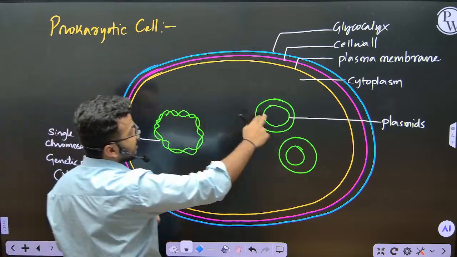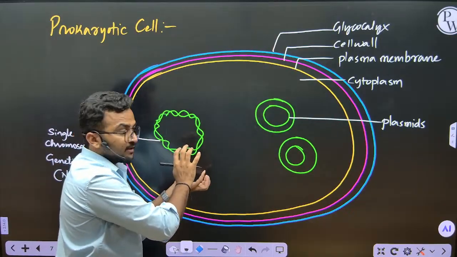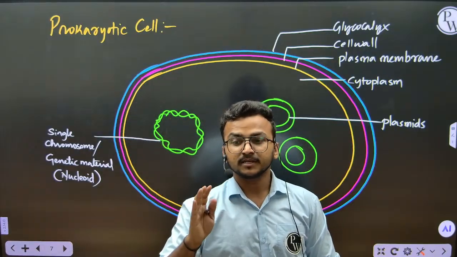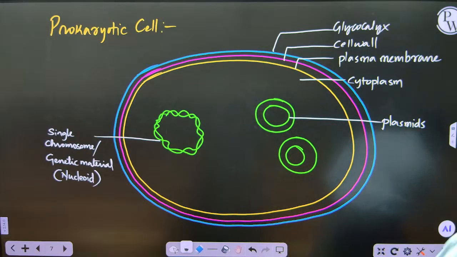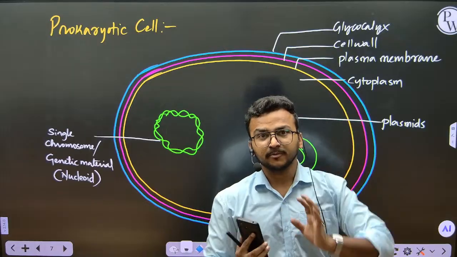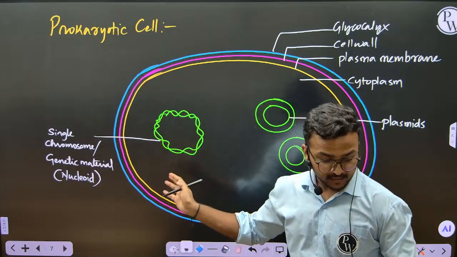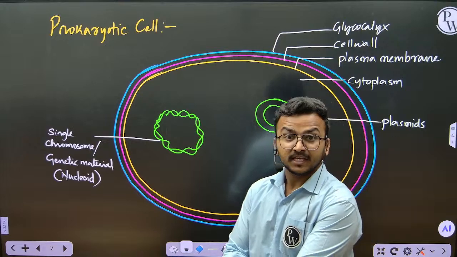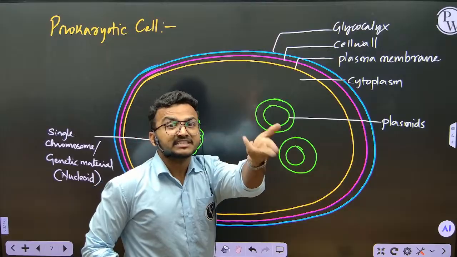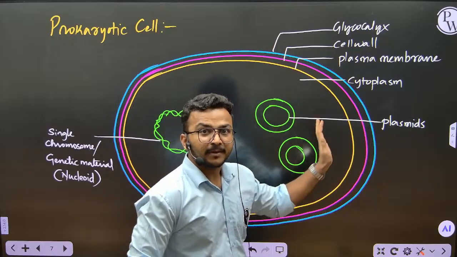So a plasmid is extra chromosomal DNA, meaning some DNA is already there. Plasmids are nothing but extra chromosomal DNA. It is like when you take an iPhone or any phone, the system apps are there. But these plasmids are extra installed software in a bacteria.